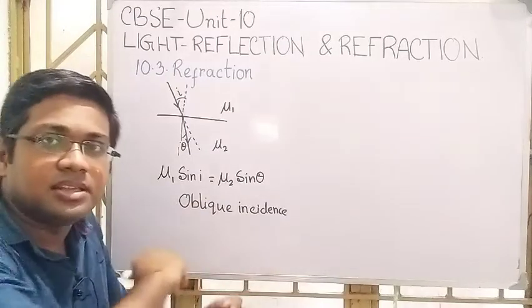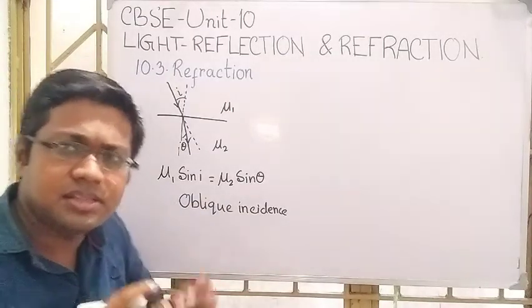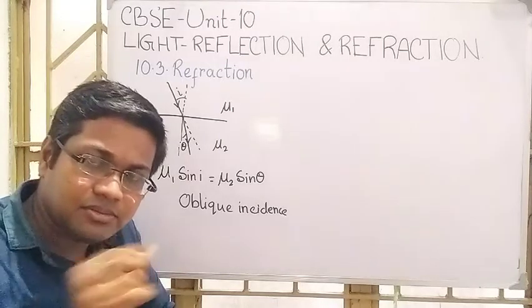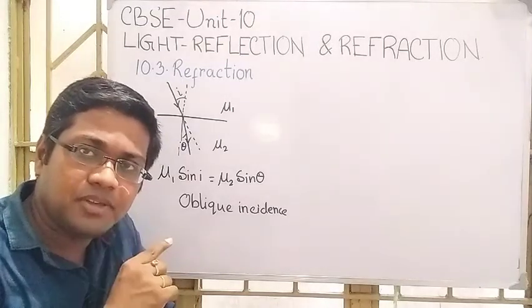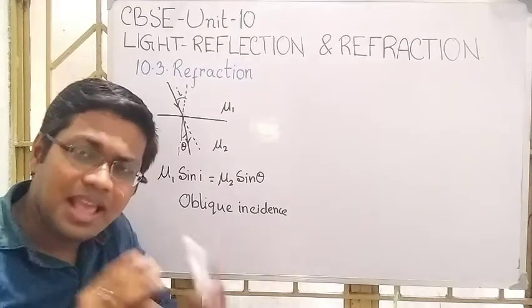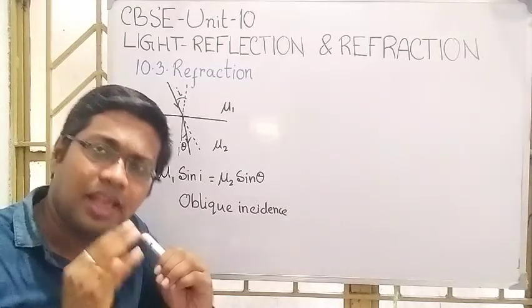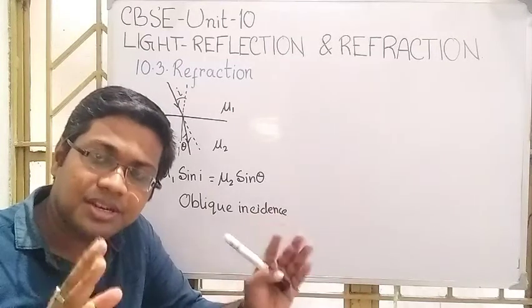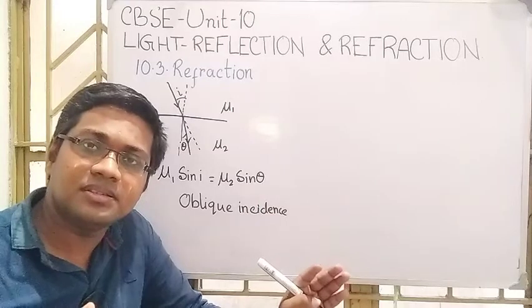Now the question is: this Snell's law, the relation that we have obtained from the second law of refraction, is it valid for each and every type of incidence?